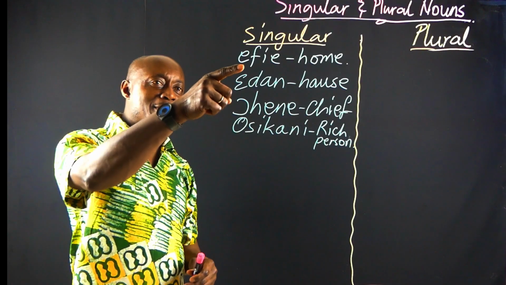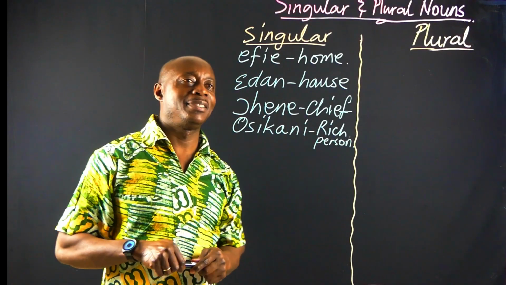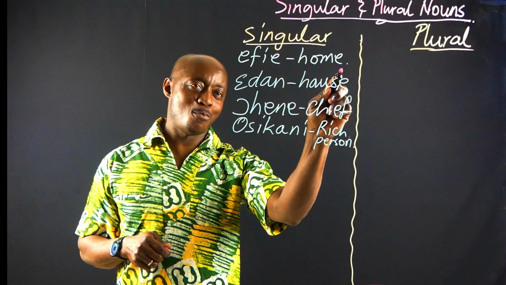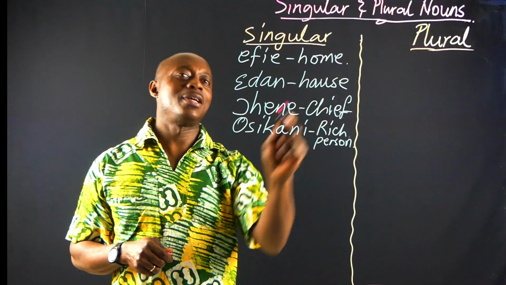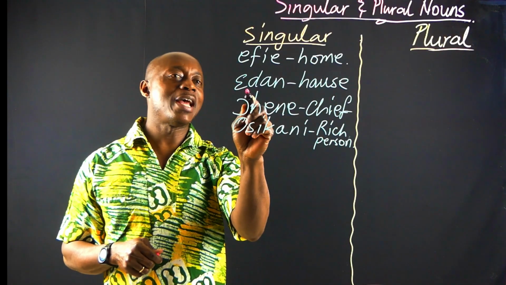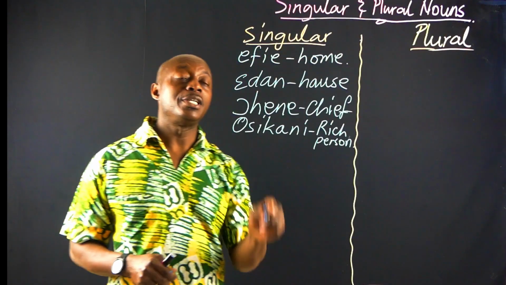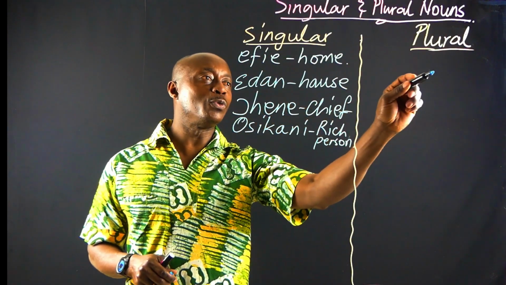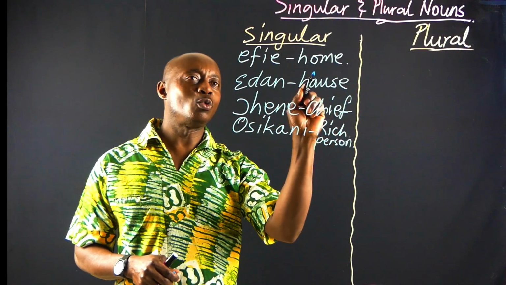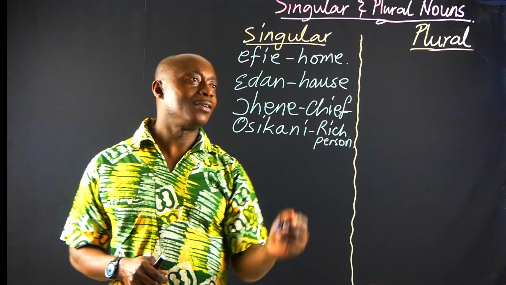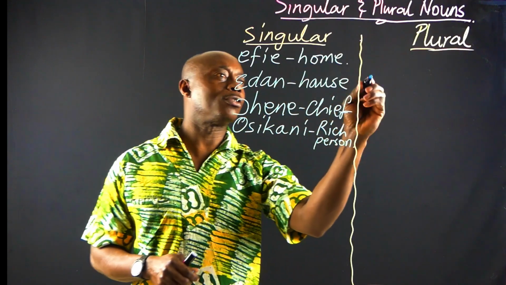The first among them is efie. Efie, and that is home. For house, in Twi we have edan. Edan, that is house. Good. Efie, as I have told you, in plural form, will take the prefix a. So efie will become what?